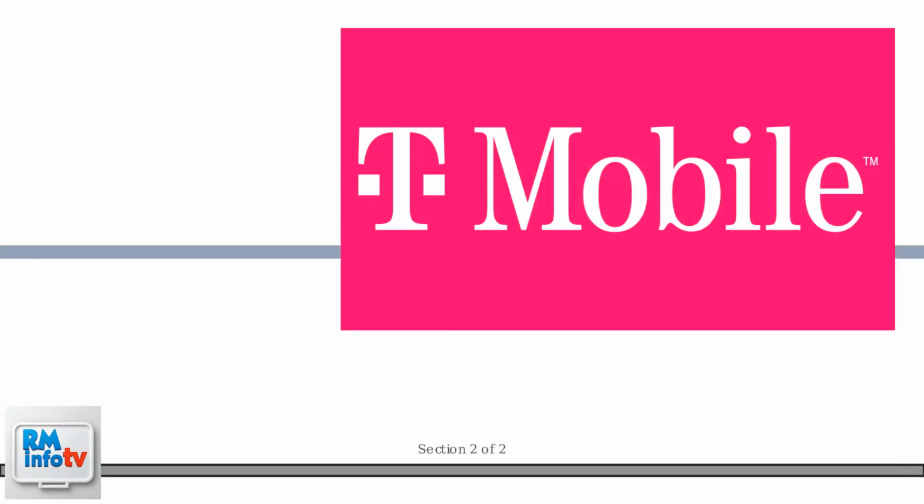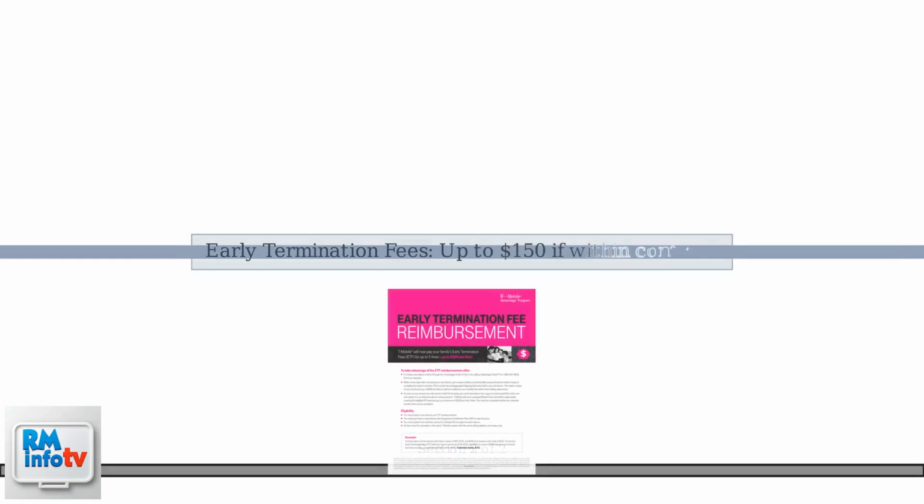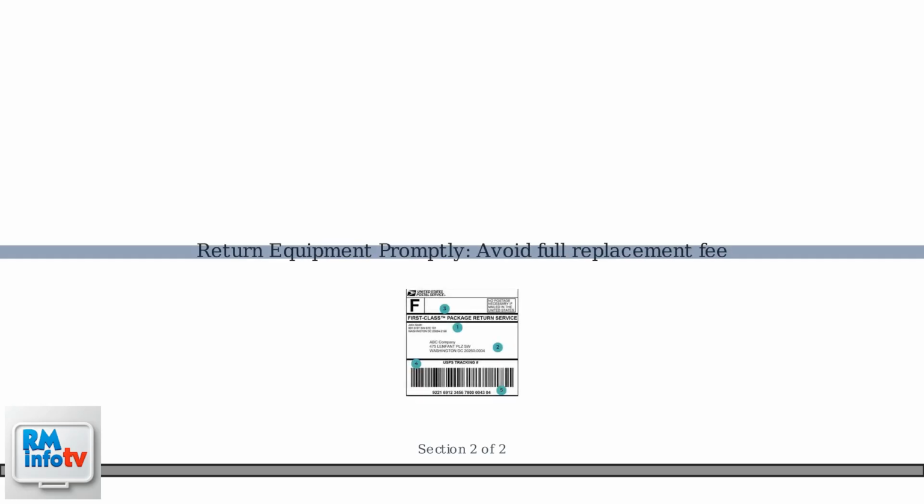Now let's cover important considerations to avoid issues when canceling T-Mobile Home Internet. Be aware of potential early termination fees if you're still within a contract, which can be up to $150. Also, make sure to return the equipment promptly to avoid the full replacement fee.